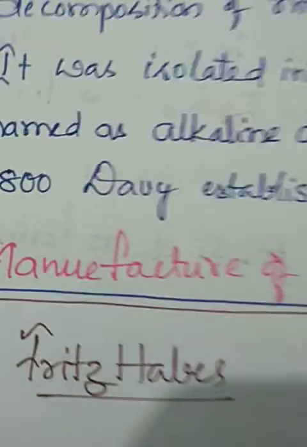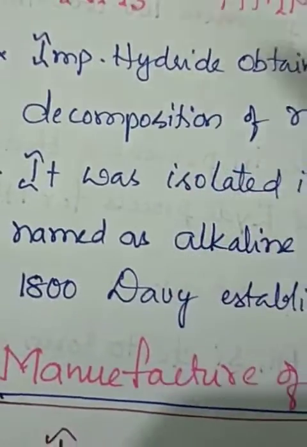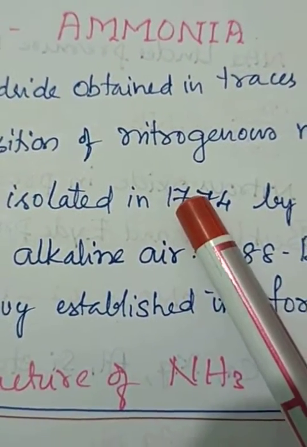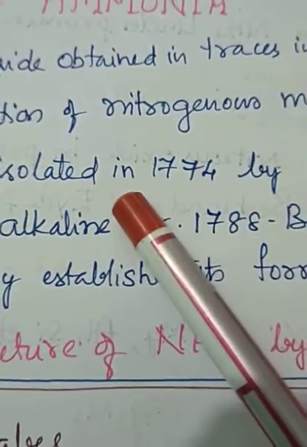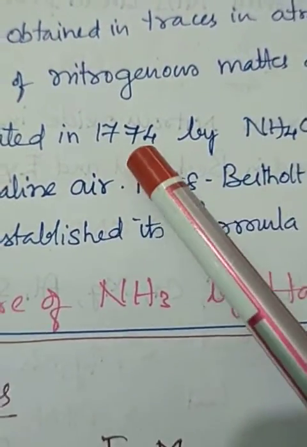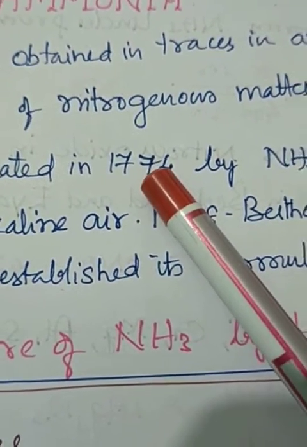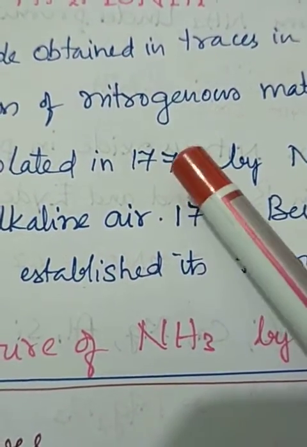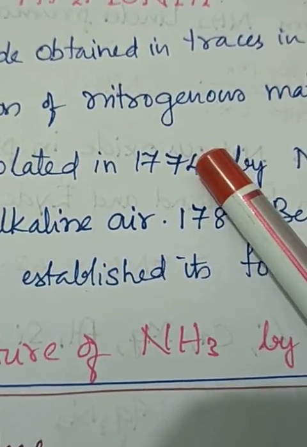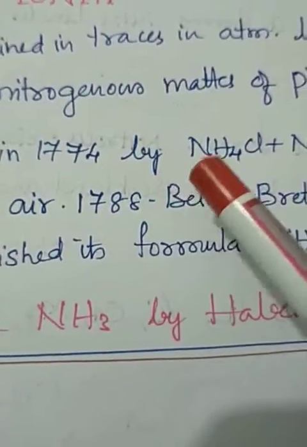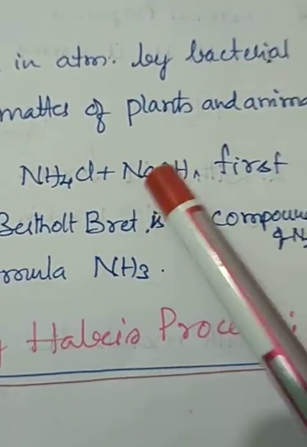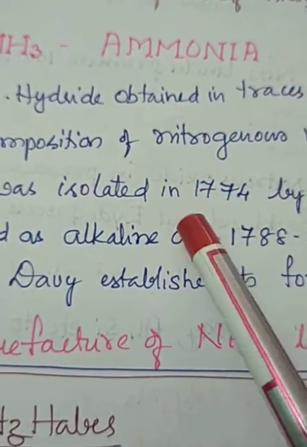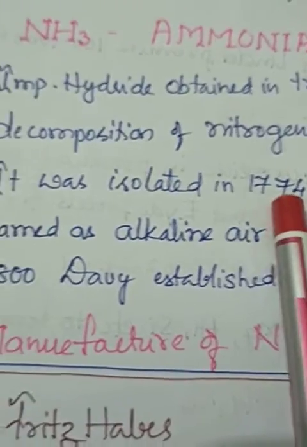Ammonia was isolated in 1774. Now it is 2020. Just to calculate how many years it has been: from 1700 to 2300 is... then plus 74, and in that 74 you just subtract 50. Then around 350 years. It was first prepared from ammonium chloride and sodium hydroxide. So ammonia was first extracted in 1774.